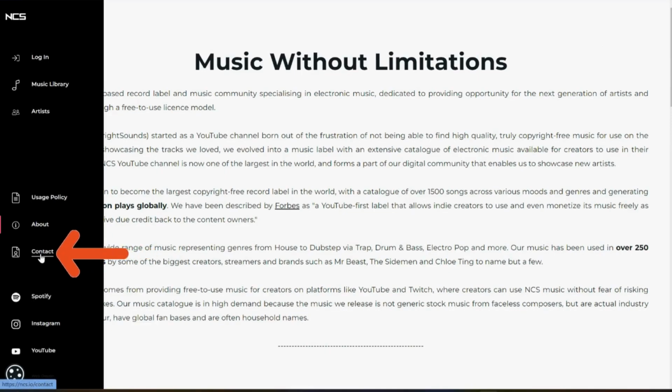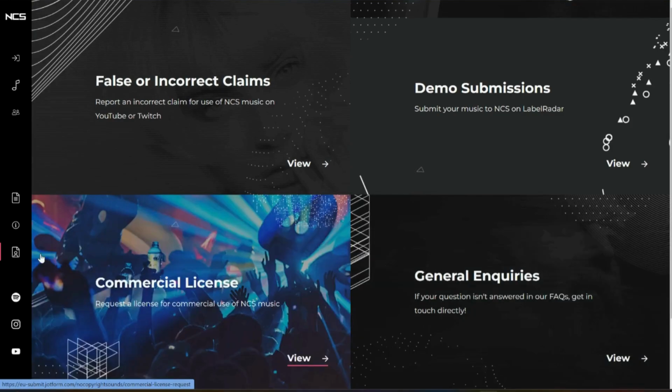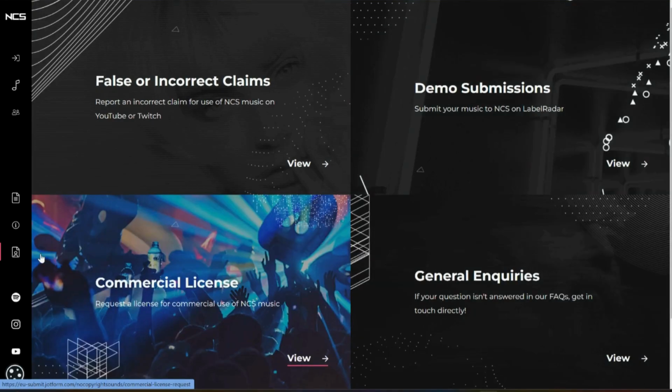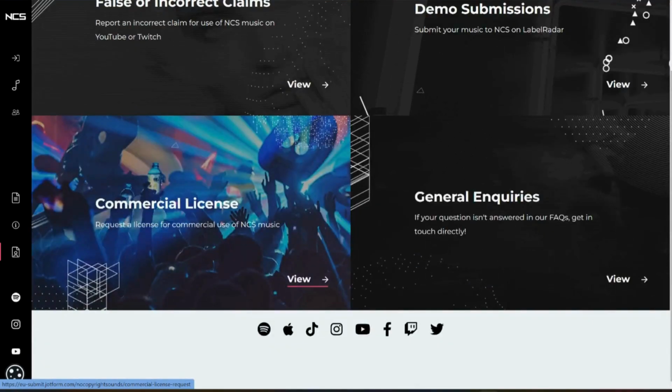So, all right, next is their contact section. It says contact, and when you click in there, it is divided into 4 different categories. One is for false or incorrect claims, so you can contact them about that to report an incorrect claim. Also, you are able to contact them in regards to demo submissions, whether you would like to submit your personal music to NCS on label radar if you are a musician or some type of artist.